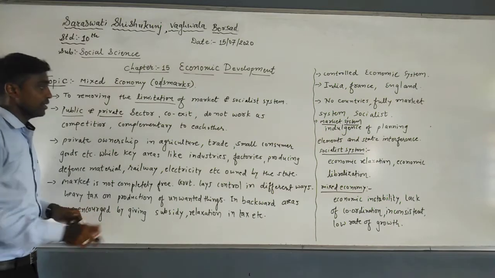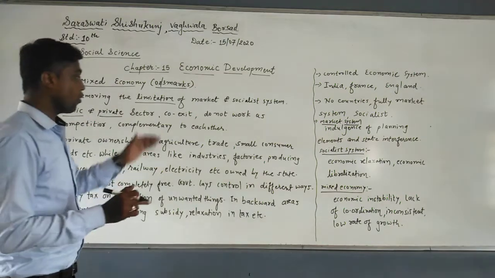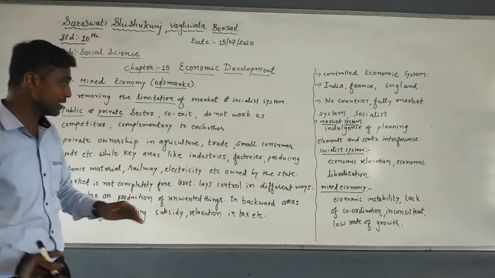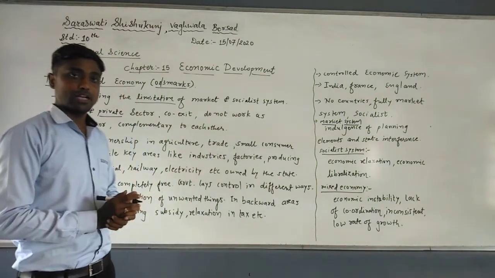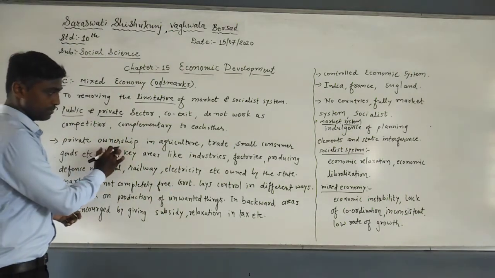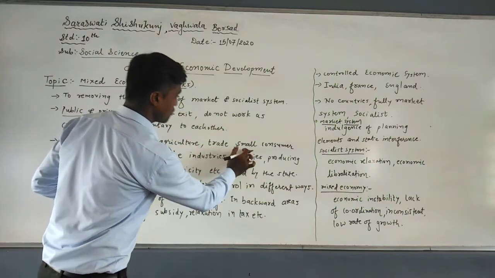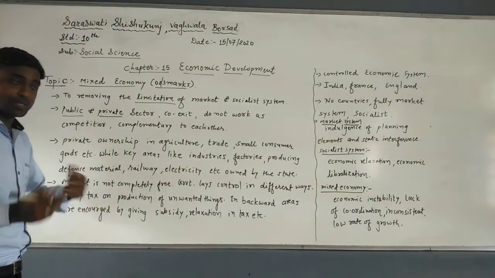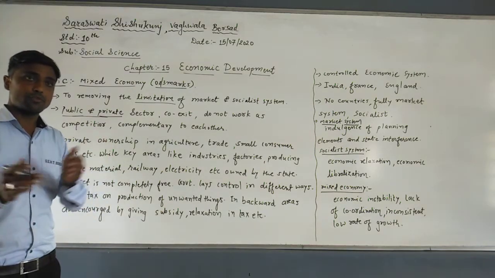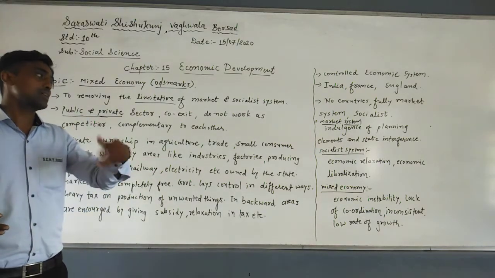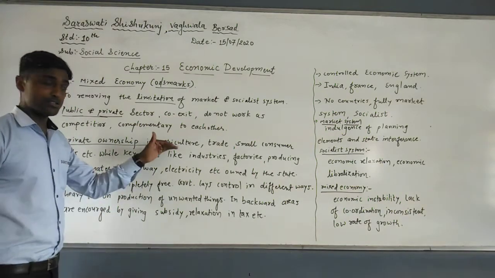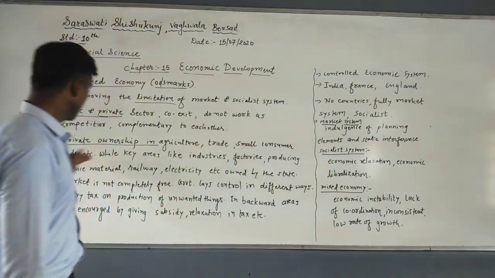But now here what happened? They both are working as a coexistence. They do not work as competitors, but as complementary to each other. It means they are now working as coordinators. Now, private ownership in agriculture, trade, small consumer goods, etc. It means they both are working together. Which area goes to which category, private or public, is decided. So there is private ownership in agriculture, trade, small consumer goods, etc.